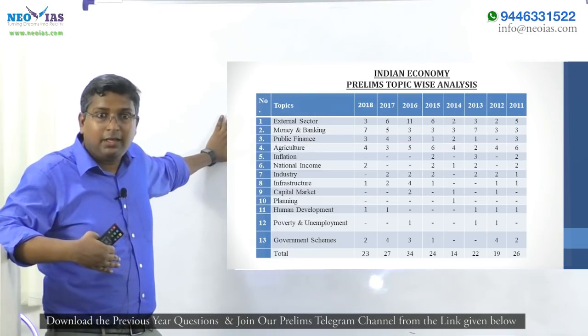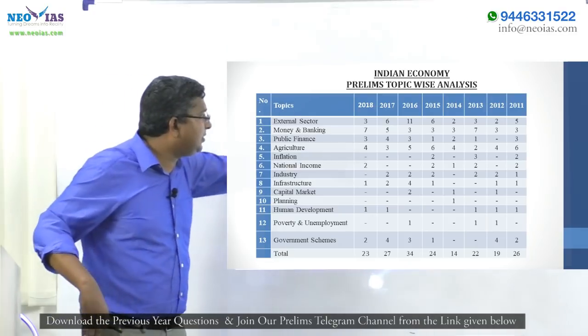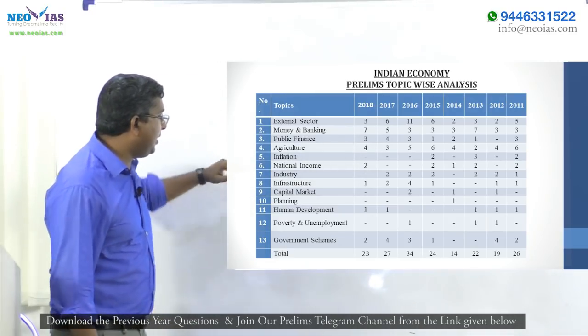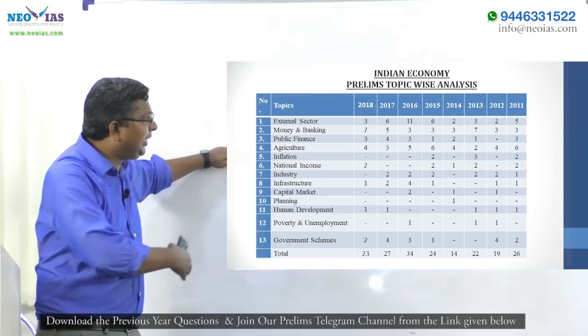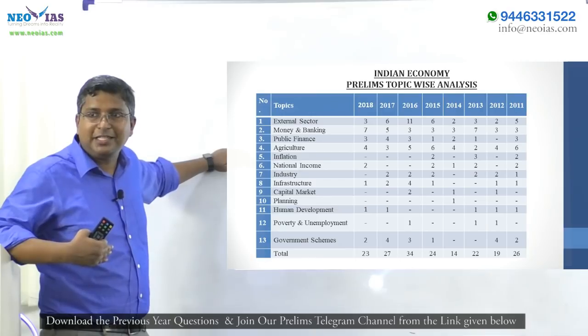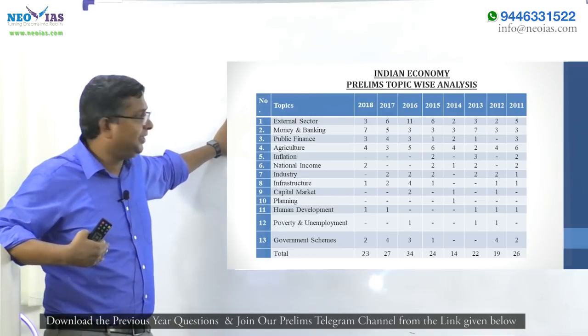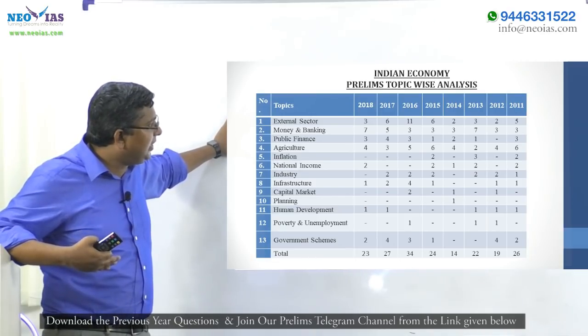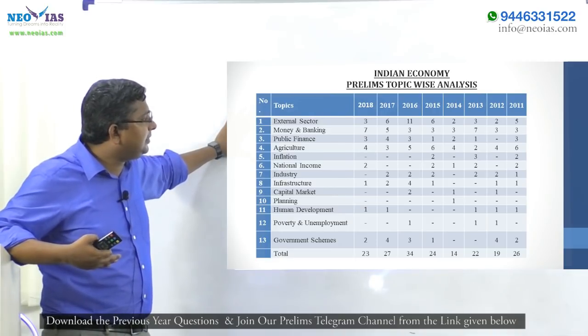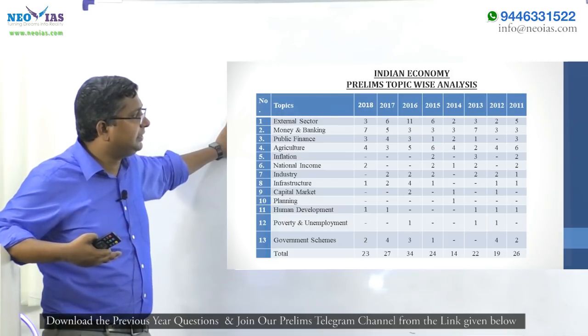See the number of questions from the first 4 topics on average. In this year's prelims, there were only 23 economy questions, and 17 questions came from these 4 topics. In 2017, 18 questions. In 2016, question numbers were high, 22 questions.